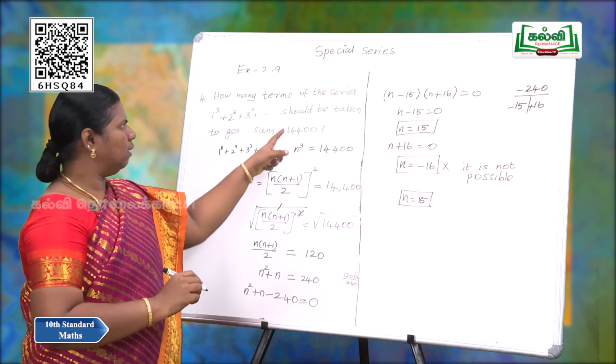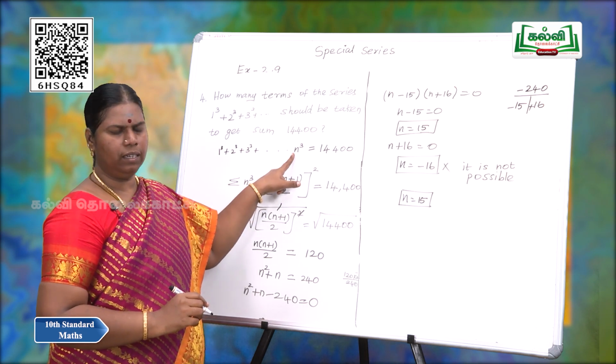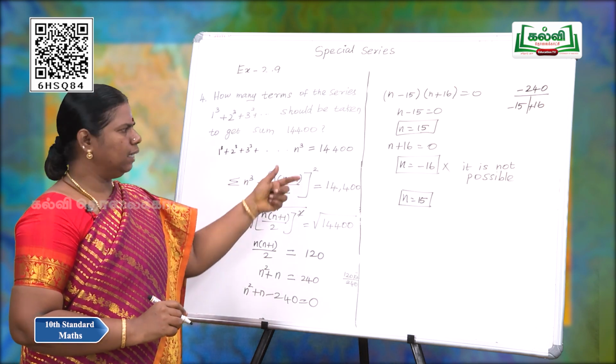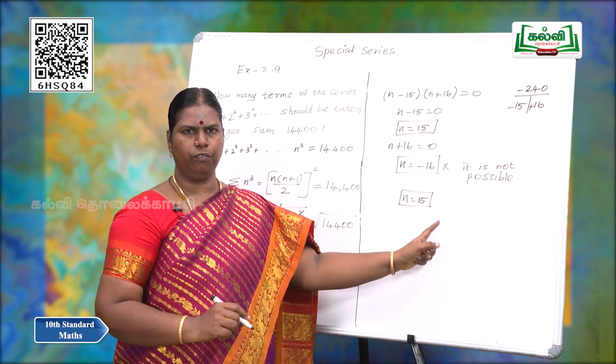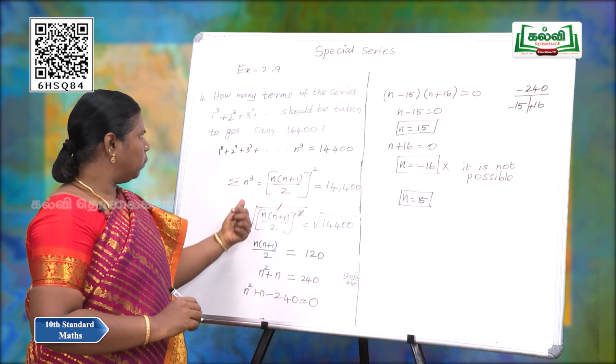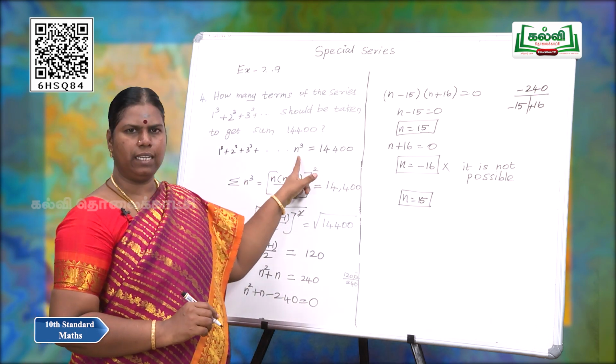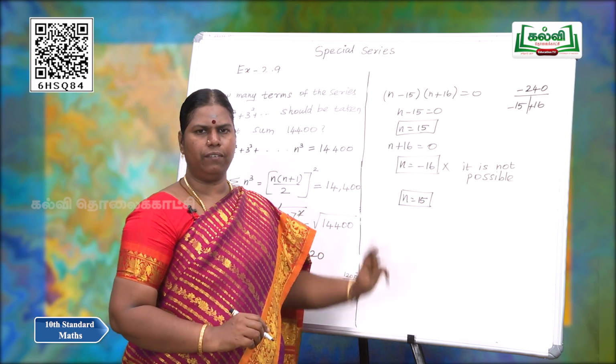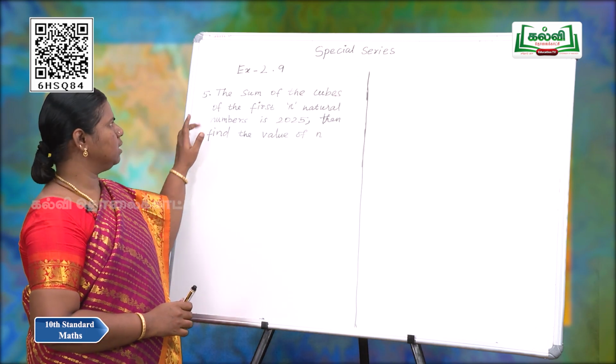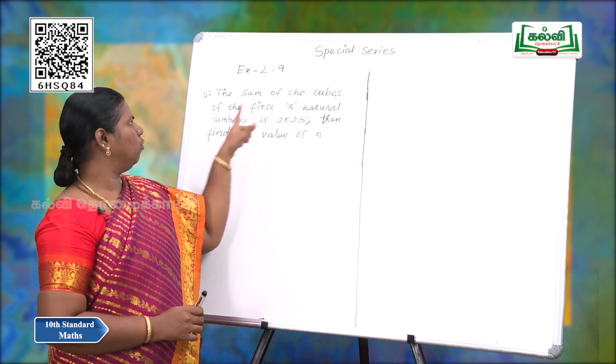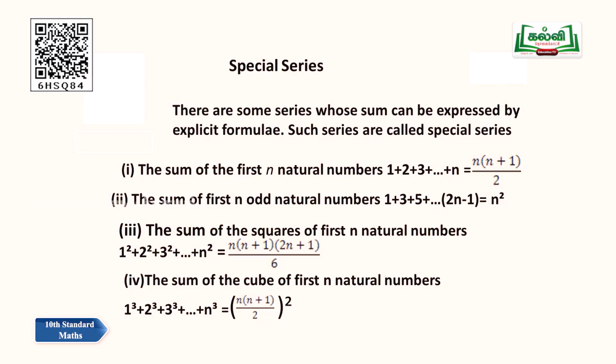So, we have the last number is not given. On taking square root, we will get the answer n is equal to 15. Sum of cubes of 15 terms is 14,400. The fifth problem is the sum of the cubes of the first n natural numbers is 2025.